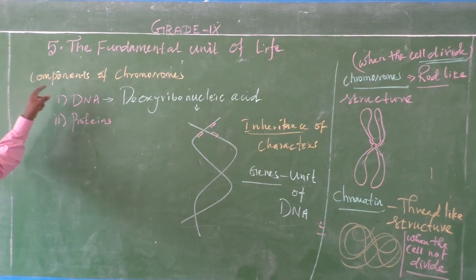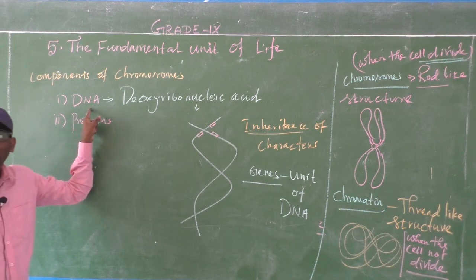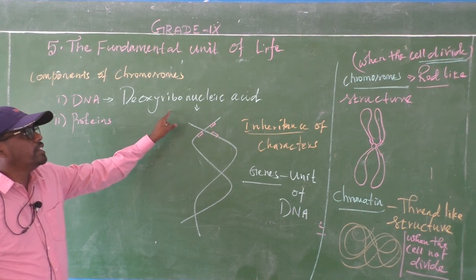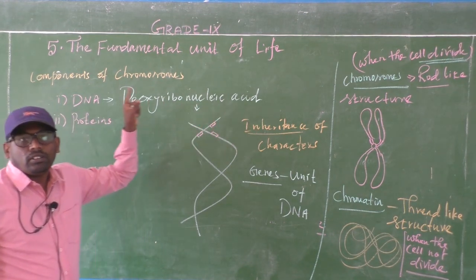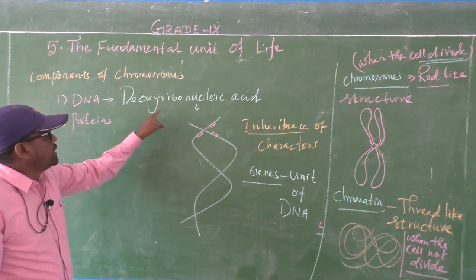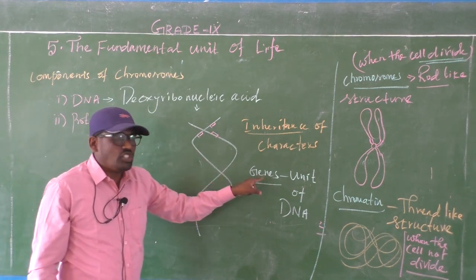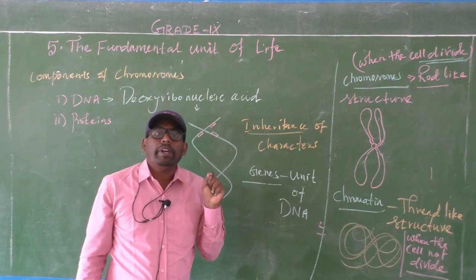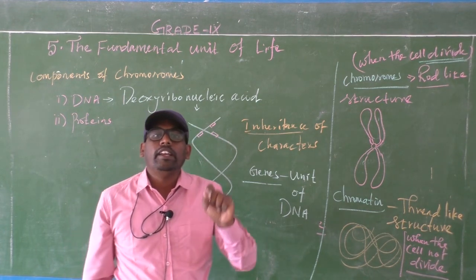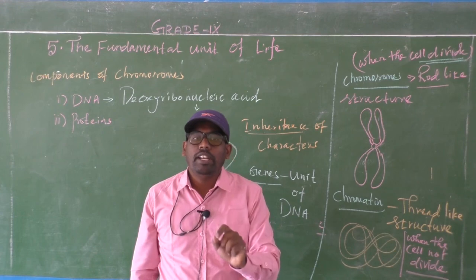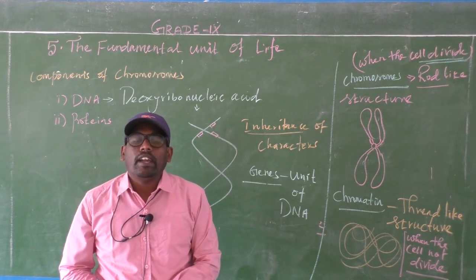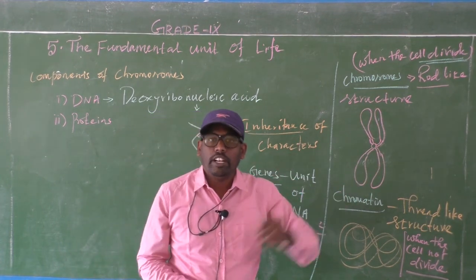Okay, so the chromosome contains DNA and proteins. DNA is a genetic material. The expansion of DNA is deoxyribonucleic acid. And what does the DNA contain? DNA contains genes. What is a gene? The unit of DNA, or segment of DNA, or hereditary unit of DNA, is called a gene. The genes are only responsible for carrying the characters from one generation to the next.